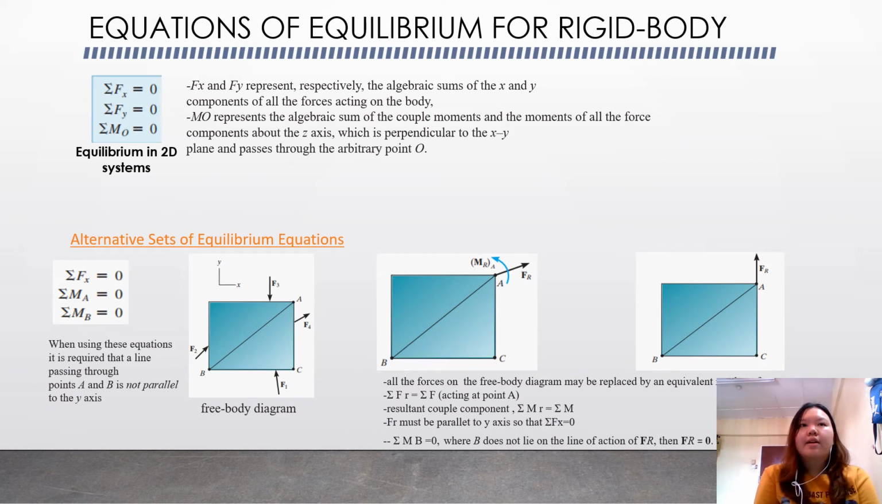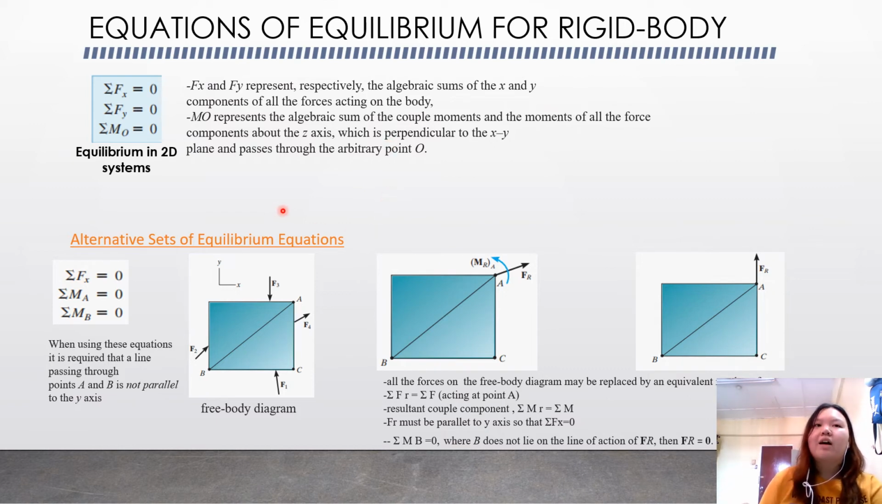Next, we're going to discuss the equations of equilibrium for rigid body. Again, we will have total of Fx equal to 0, total of Fy equal to 0, and total of Mo equal to 0 for the system. Fx and Fy represent respectively the algebraic sums of the x and y components of all the forces acting on the body, and Mo represents the algebraic sum of the couple moments and the moments of all the force components about the z-axis, which is perpendicular to the xy plane and passes through the arbitrary point O.